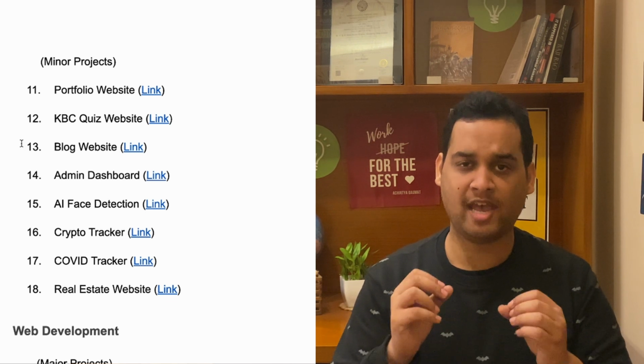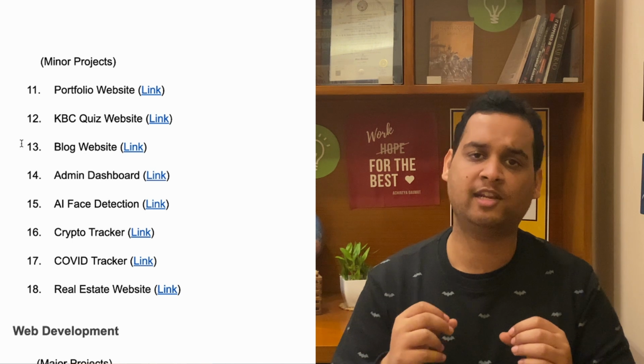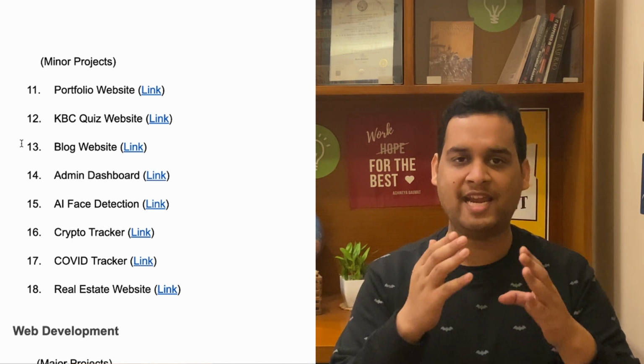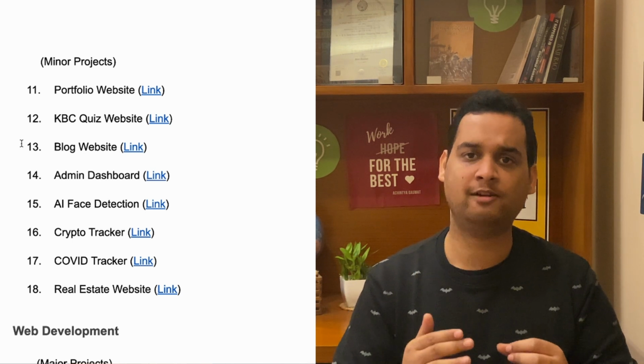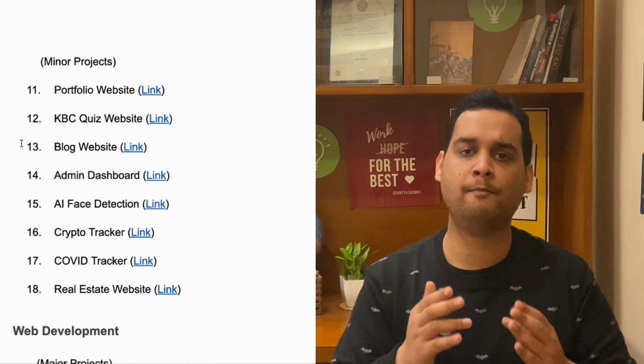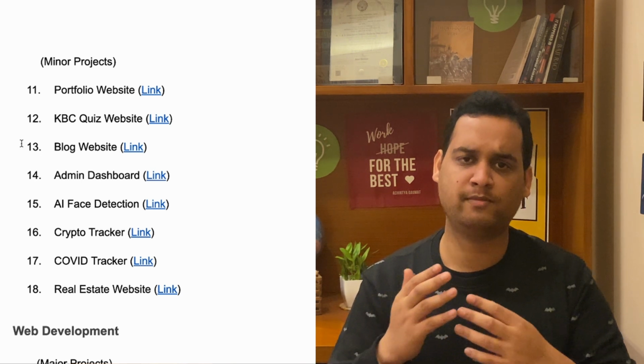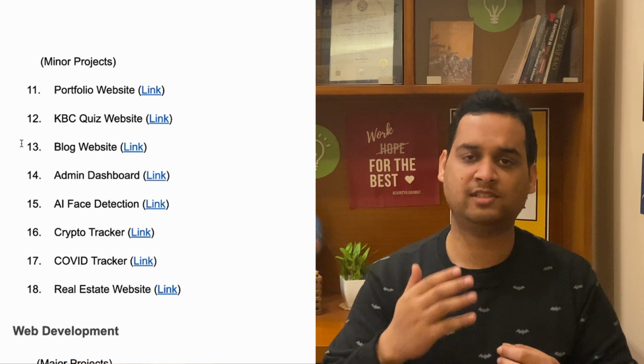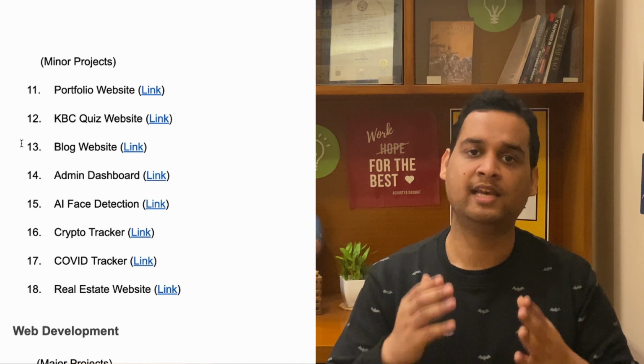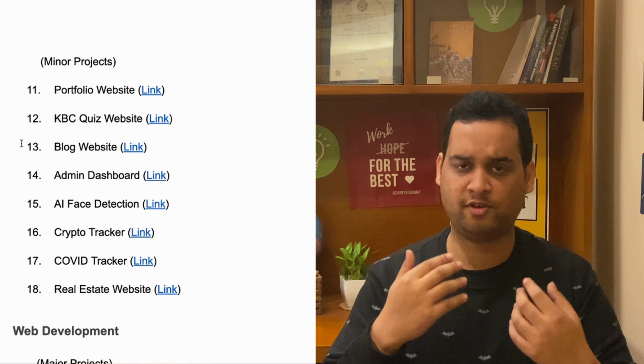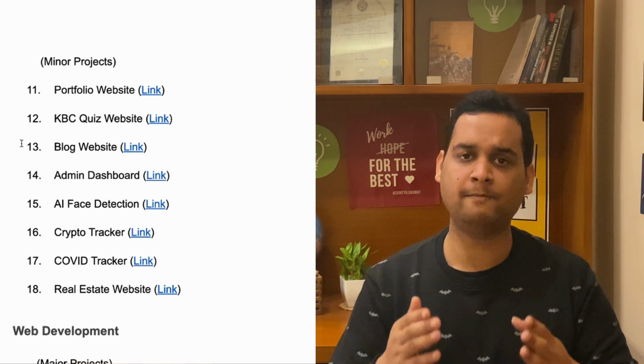Last idea that I have added in this is a real estate website you can create with the help of React. So these are the 18 ideas for MERN stack which I have added with the free tutorials link. Most of them must be having a source code, some of them may not be having it. And apart from this, in the end of this document you will see some ideas which are listed there which you can take and use, which are not listed with some tutorial link.